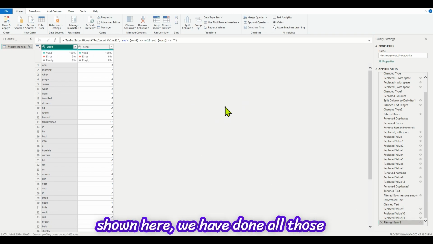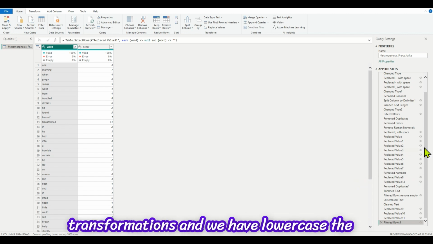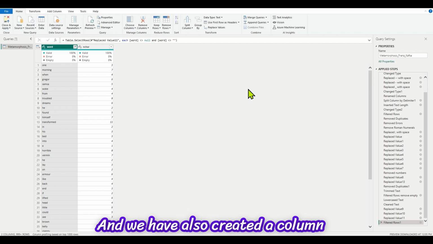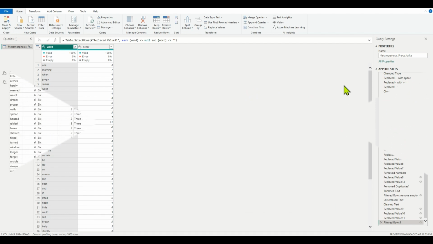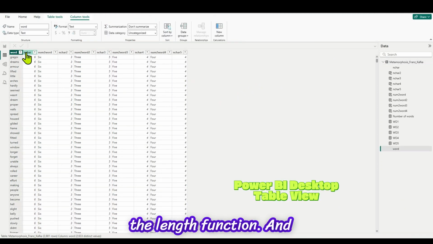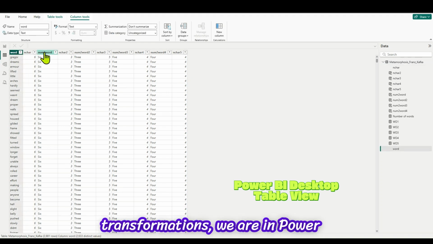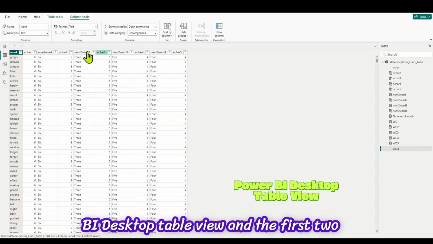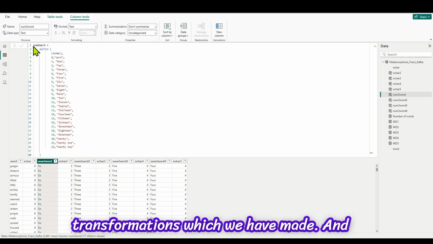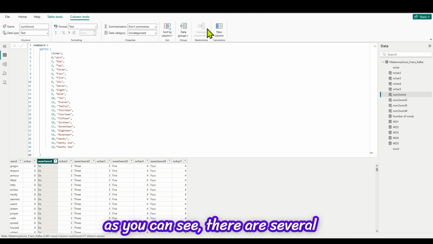And as shown here, we have done all those transformations, and we have lowercased the text, cleaned the text, and so on. And we have also created a column, where we counted the length of the word by using the length function. And once we have done all those transformations, we are in Power BI Desktop table view. The first 2 columns are the result of all the transformations which we have made. And as you can see, there are several calculated columns also.